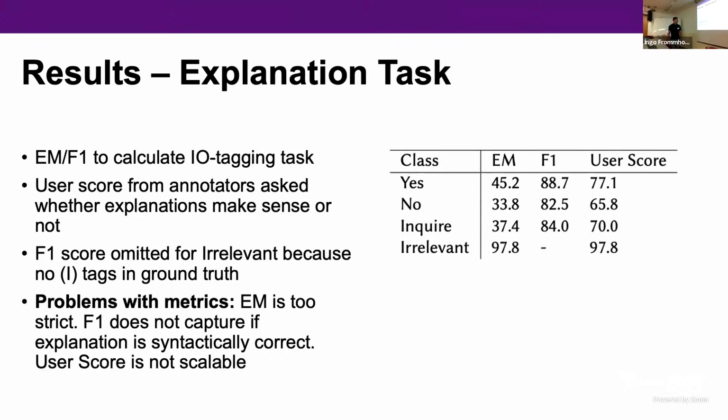Overall, the metrics seem good, but a big problem with the metric is that F1 and EM don't really capture if the explanation is syntactically correct. So for example, if a couple of tokens were mistagged, it can lead to an answer that's a bit nonsensical in English because it's adding extra words or removing words, but it would still have a high F1 score because most of the tags were properly classified.